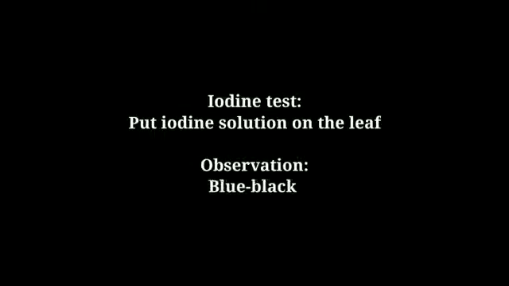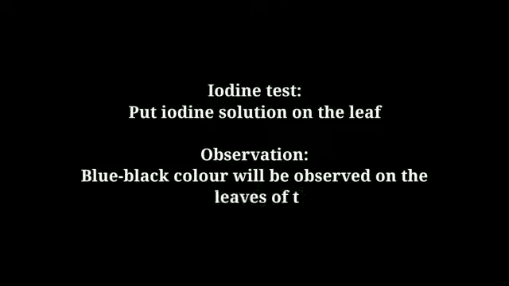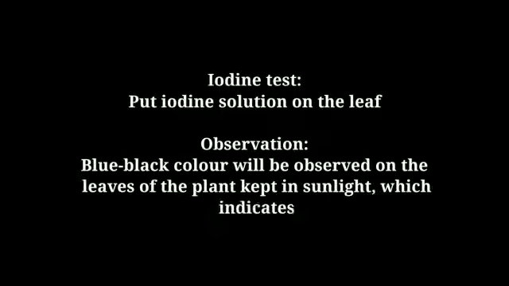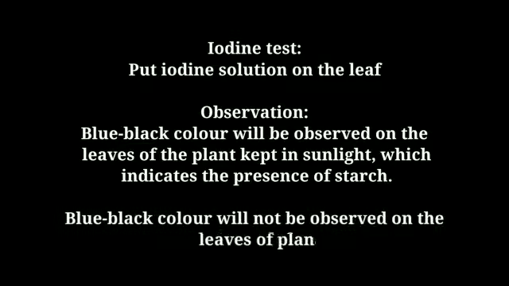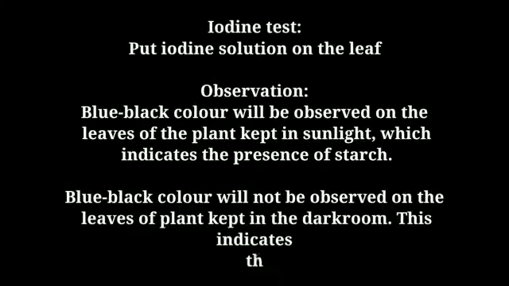Iodine test. Put iodine solution on the leaf. Observation. Blue-black color will be observed on the leaves of the plant kept in sunlight, which indicates the presence of starch. Next, blue-black color will not be observed on the leaves of the plant kept in the dark room. This indicates the absence of starch.